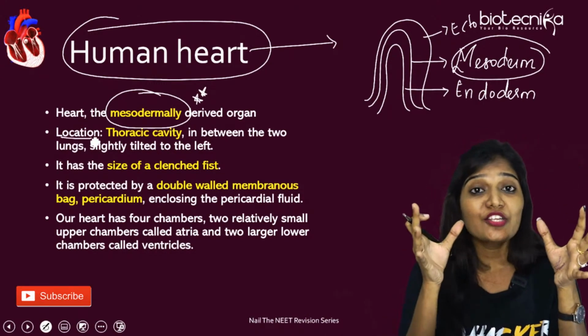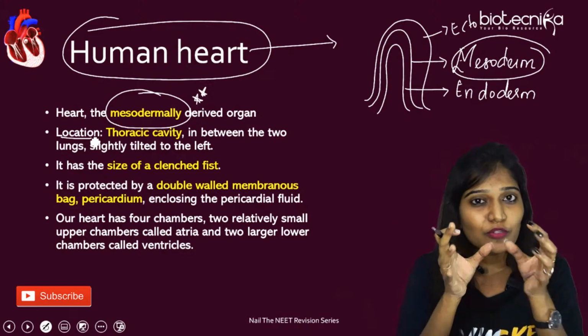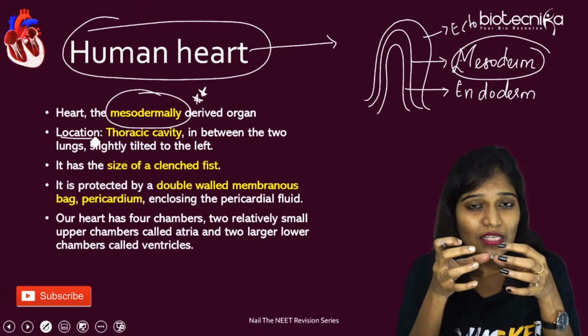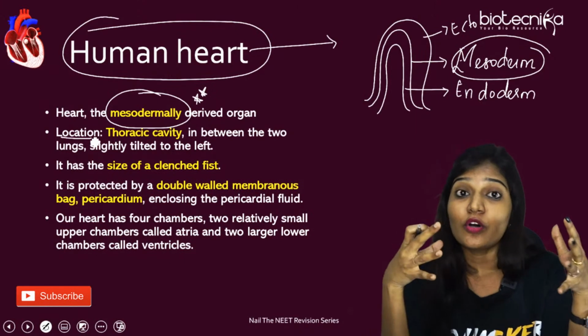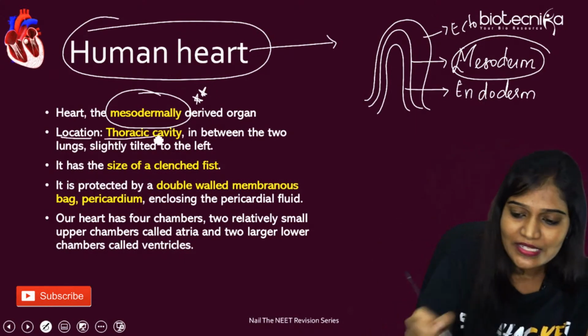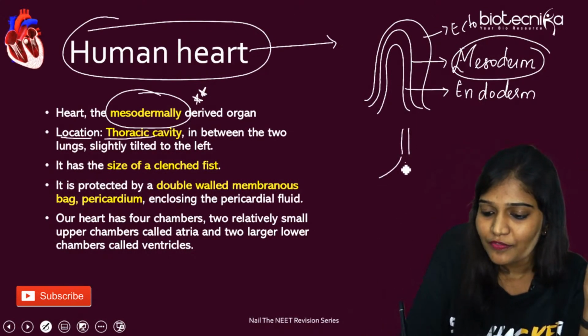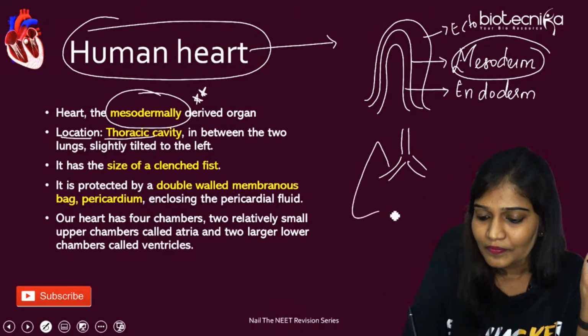Next, where is it located? It is located between the 2 lungs, in the mediastinum, which is the cavity we can see. We can also call it the thoracic cavity, and it is present between the 2 lungs. So suppose we have to draw a lung.